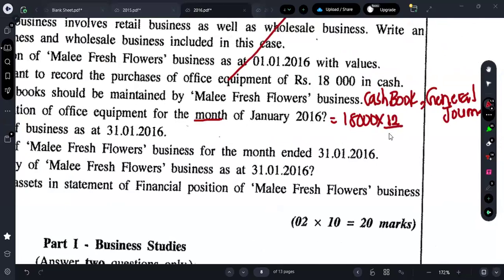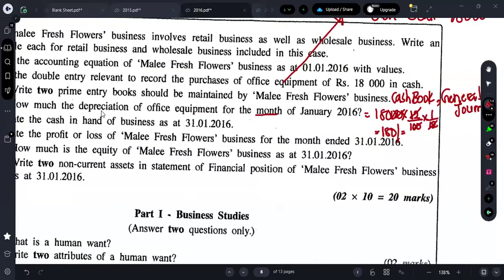So I can just put 12 over 100. We are finding for 1 month, right? So just 1 over 12. I can chop these two zeros. So what's my answer? Depreciation should be 180 per month.